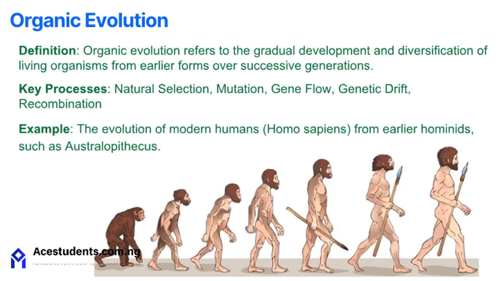An example of organic evolution is the evolution of modern humans, Homo sapiens, from earlier hominids like Australopithecus. This process has led to the incredible diversity of life we see today.